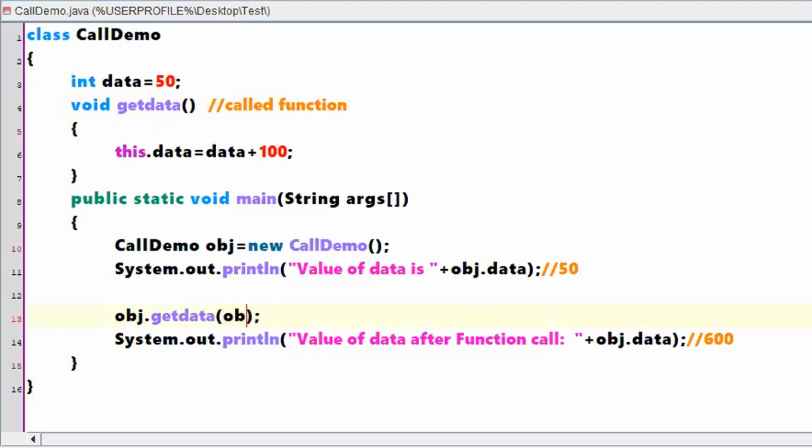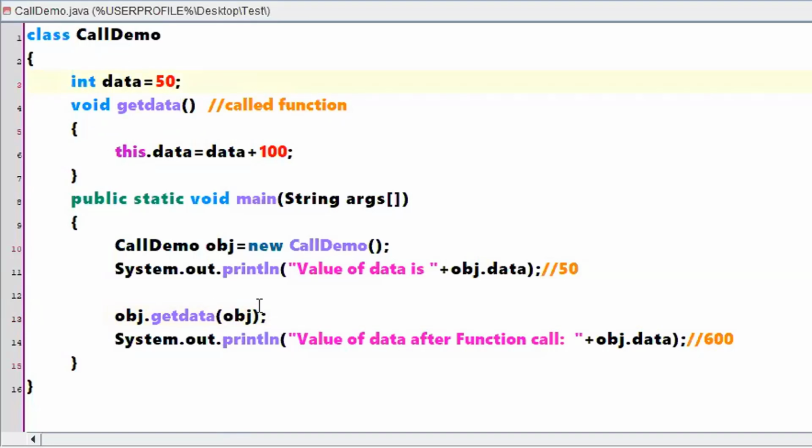So now my question is call by reference. Call by reference means an object needs to be passed. I am passing an object. What will be there in this particular object? It will be having a value for all the instance variables. What are the instance variables with respect to this particular object? Which is the instance variable that the object is holding? 50. The object is holding only one instance variable, that is nothing but data.